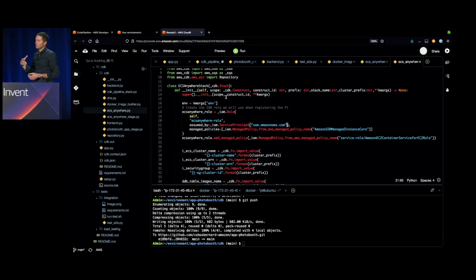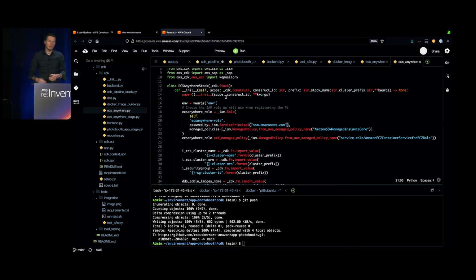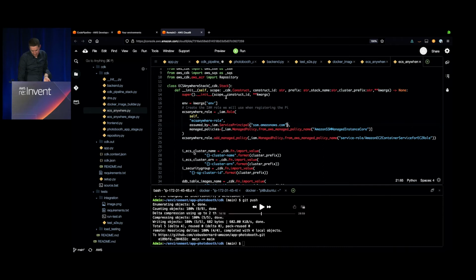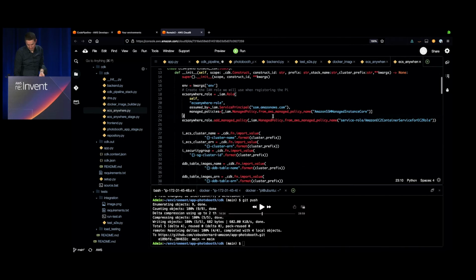So previously, when the backend was created, we created a S3 bucket. We created the DynamoDB table, the ECS cluster. So we need to find those information as well. So that's what we do here. We create an IAM role, so we can run ECS Anywhere.